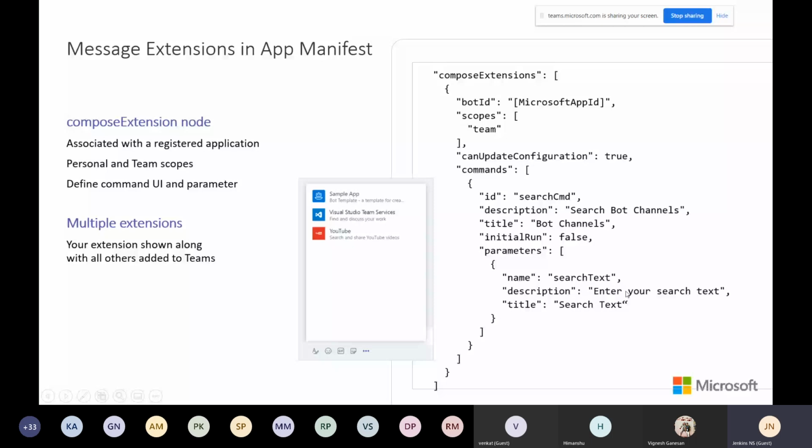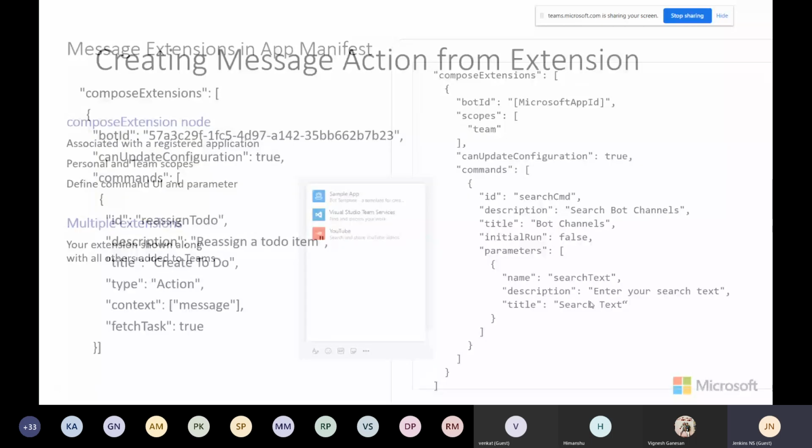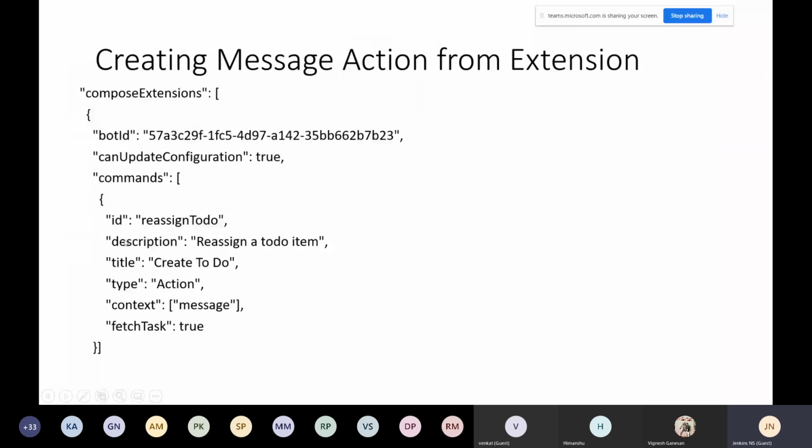Okay, and if you go for creating an action point, then you can see the command. Another command I can add, and you can see that the action type is action, and we can pass the message from the context. Then it will allow you to do it from the action point. I'll show that, right? In every conversation there will be the dots. There you can start the actions. At the bottom you can send the message extensions. Think about your functionality, what to do and when to do. These are all the scenarios you can create, whichever app is preferred or useful for you. Okay, you can plan.